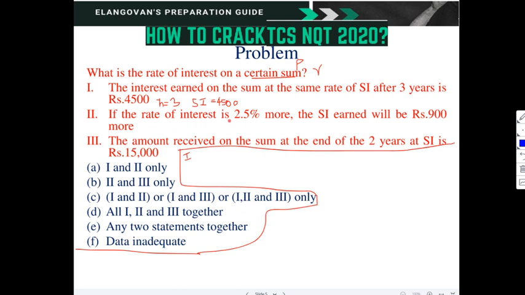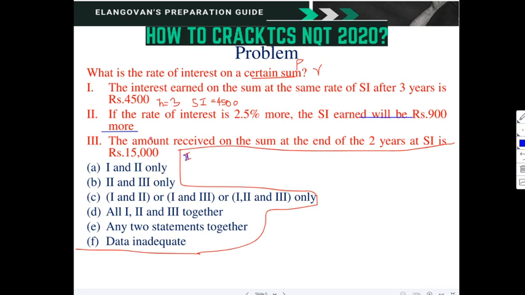If the rate of interest is 2.5% more, the simple interest earned will be 900 more. So we have to write this as a separate statement. It should not be combined with the first statement when you are doing your modeling.